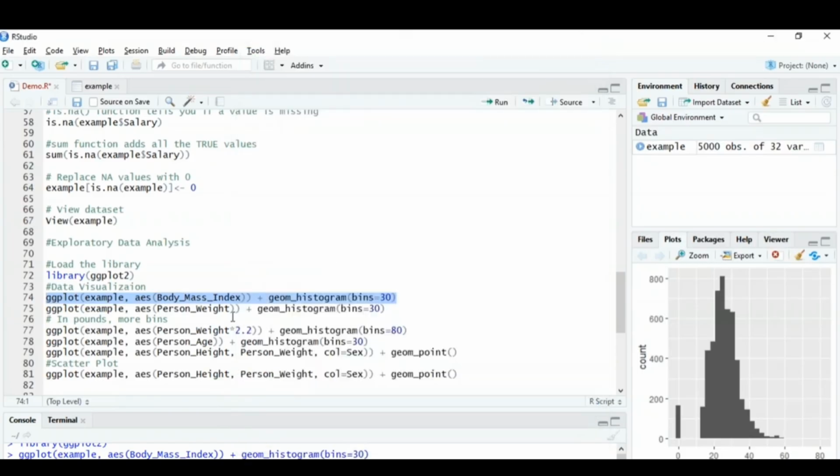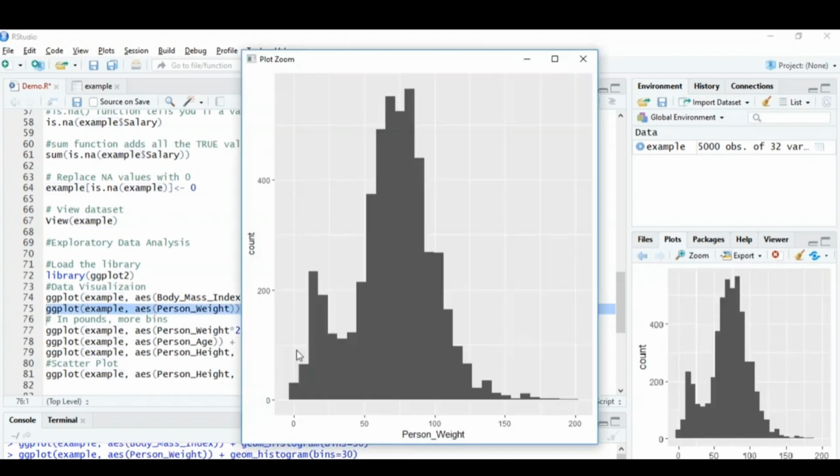Similarly, I can plot a histogram for person weight. I'll again use the ggplot function, mention the dataset variable and then person weight, for which I want to visualize the histogram. Let me run this command and zoom in on this plot. You can see the person weight ranging from 50 to 100. Most people weigh from 75 to 100, very few people lie around 50 to 200, and almost none weigh around 200.